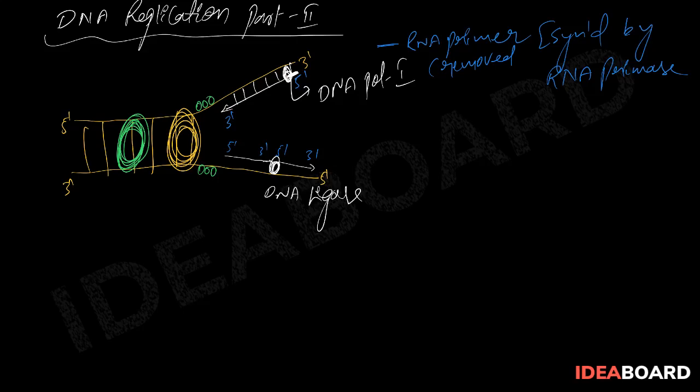And this is the major polymerizing enzyme, DNA polymerase 3. With the help of DNA ligase, the Okazaki fragments are joined to each other.